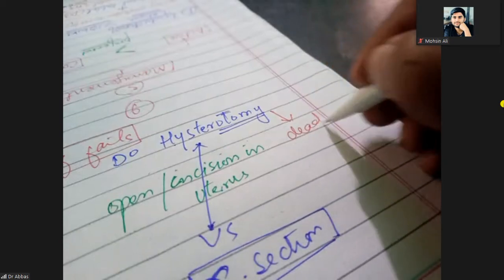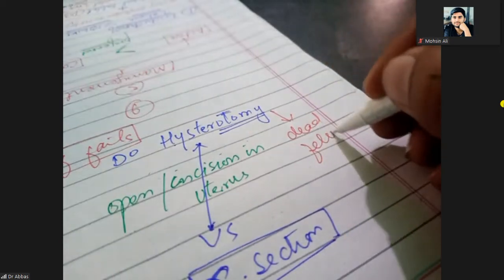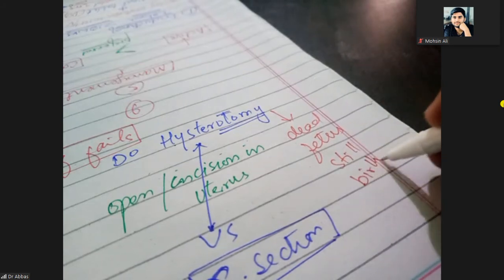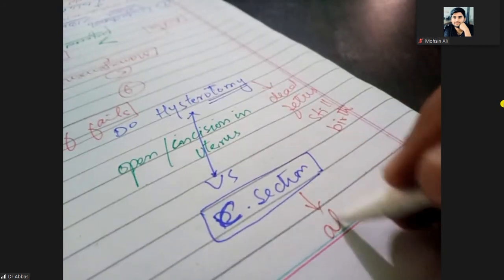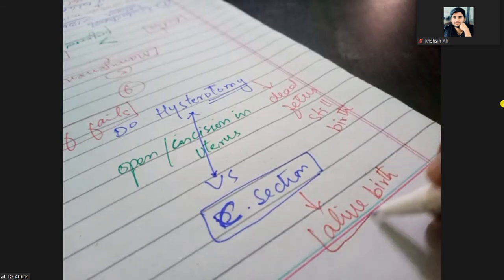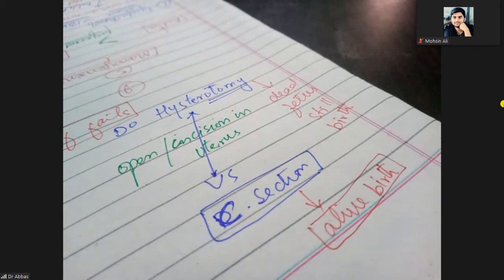In the hysterotomy, there will be a dead fetus or the stillbirth. But in the C-section, maybe there could be a live birth. Clear?